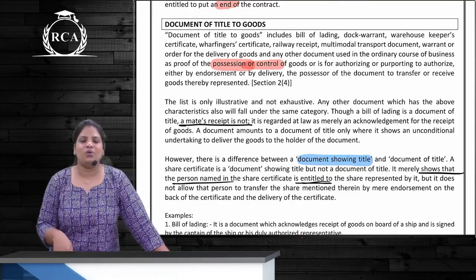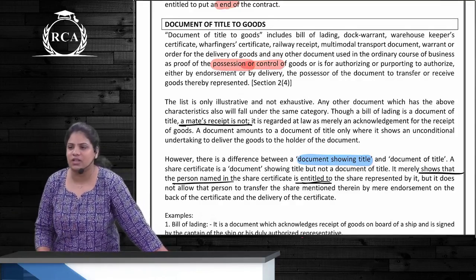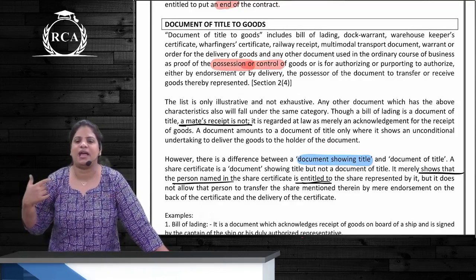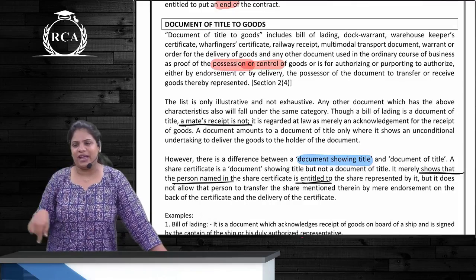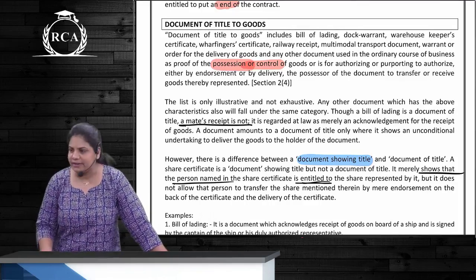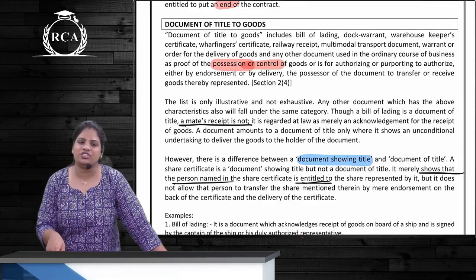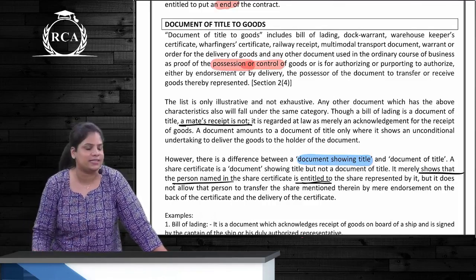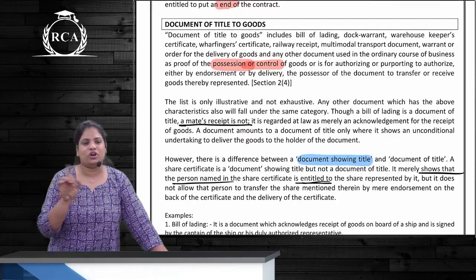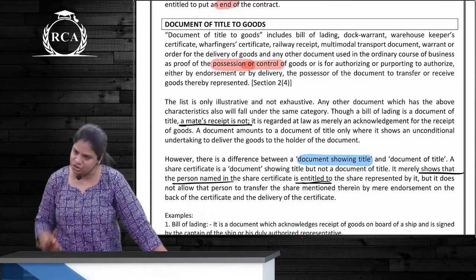The person whose name is written is the only owner. Even if it is held by many different people, they are not treated as the owner. A share certificate is what? A document showing title. My name is written on the share certificate. Even though you are holding the certificate, do you have a right on that certificate? No, because it is not a document of title, it is a document showing title.